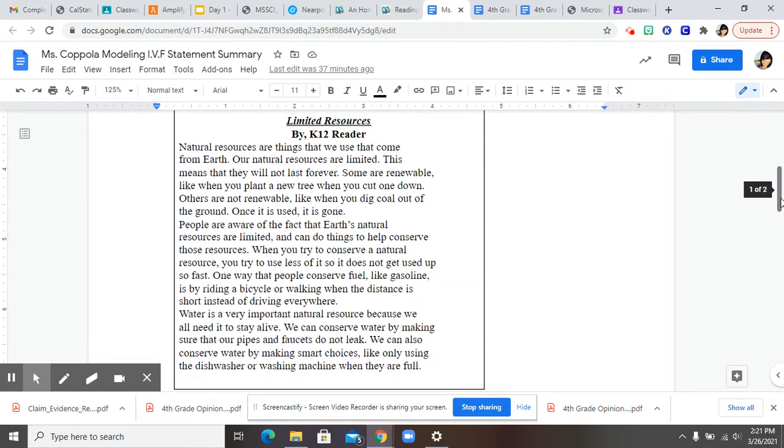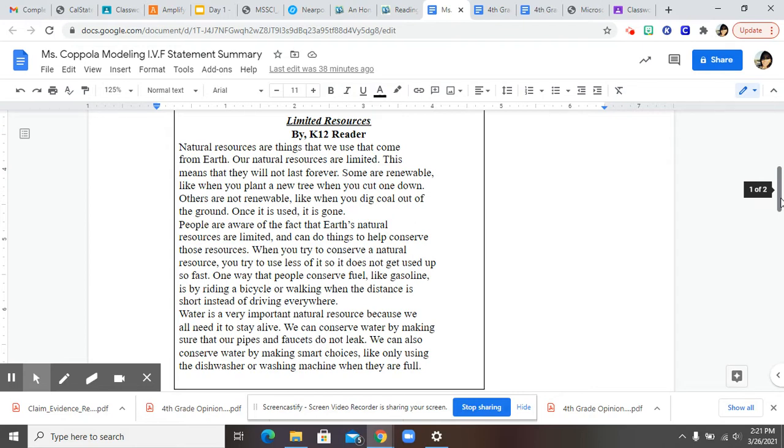All right, this is called Limited Resources by K-12 Reader. Natural resources are things that we use that come from Earth. Our natural resources are limited. This means they will not last forever. Some are renewable, like when you plant a new tree, when you cut one down. Others are not renewable, like when you dig coal out of the ground. Once it's used, it's gone.